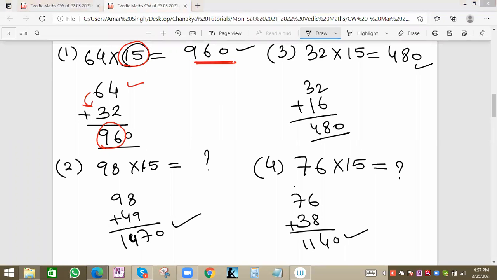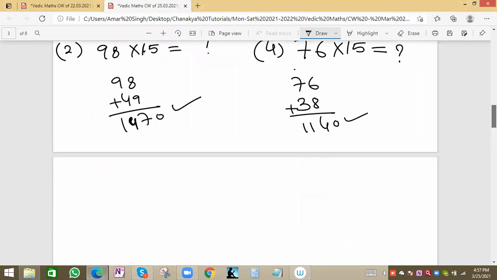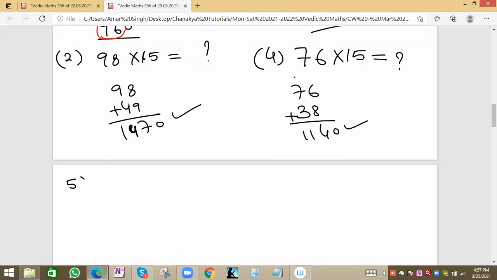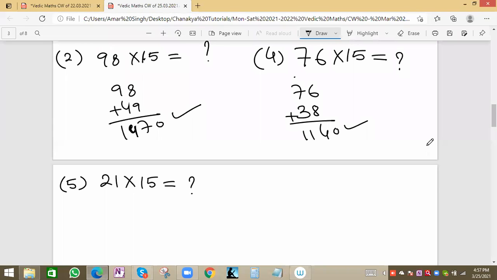Right. Now let's see some more quick cases. Suppose we have the value 21 into 15. Can we apply this same method? Correct, Abhinav, 315. We'll solve, but I want answers from all of you.